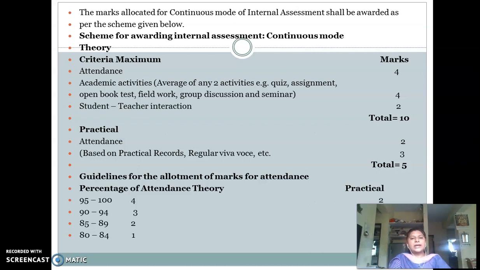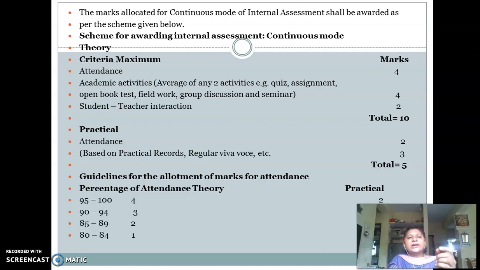The marks allotted for continuous mode for the internal assessment shall be given on the basis of the scheme given by the university. The total 10 marks for the theory internal continuous assessment are calculated this way. The attendance is 4 marks. Academic activities, any 2 activities like quiz, assignment, open book test, field work, group discussion and seminar, carry 4 marks. And the student teacher interaction carries 2 marks. So continuous mode for the theory is for 10 marks.